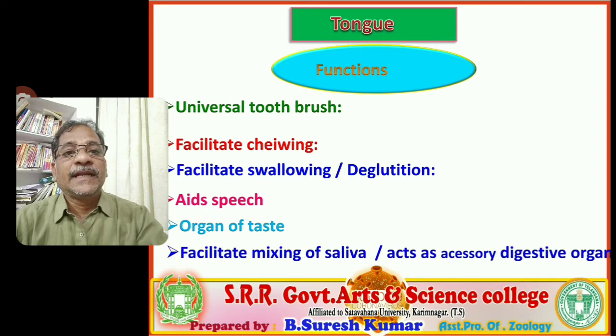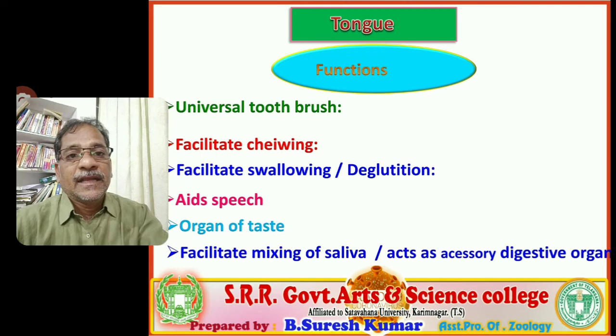And one more function, it facilitates mixing of saliva with food at the time of chewing, by which the food material, whatever we chewed and masticated, is entirely mixed with saliva in the buccal cavity with the help of the tongue.